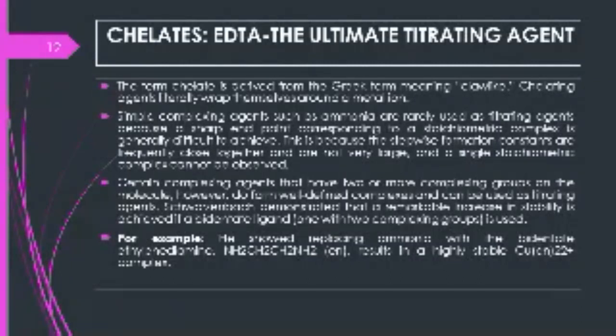Certain complexing agents that have two or more complexing groups on the molecule, for example nitrogen, sulfur, oxygen, however, do form well defined complexes and can be used as titrating agents. Schwarzenbach demonstrated that a remarkable increase in stability is achieved if a bidentate ligand is used. A bidentate ligand is one with two complexing groups attached. For example, he showed replacing ammonia with the bidentate ethylenediamine. This results in a highly stable complex.